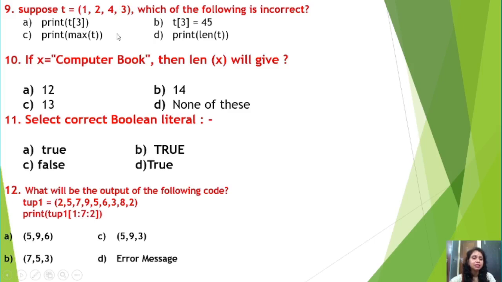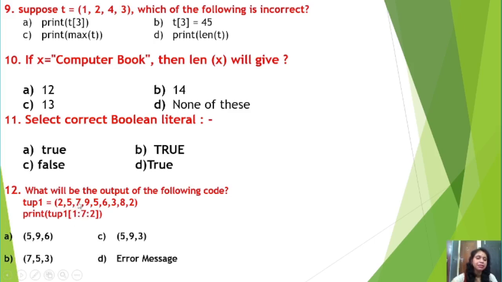In this video already we have discussed one question where the step value was not there. If the step value is not there, then by default you move one element at a time. But if the step value is given, then you have to move that number of elements. So you start from index number 1, where 5 is there.